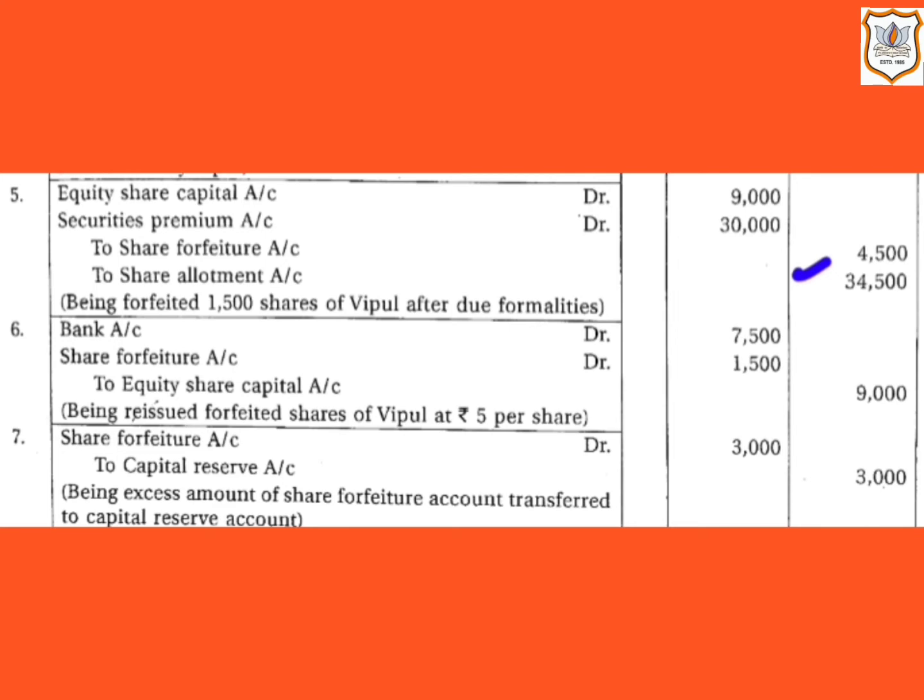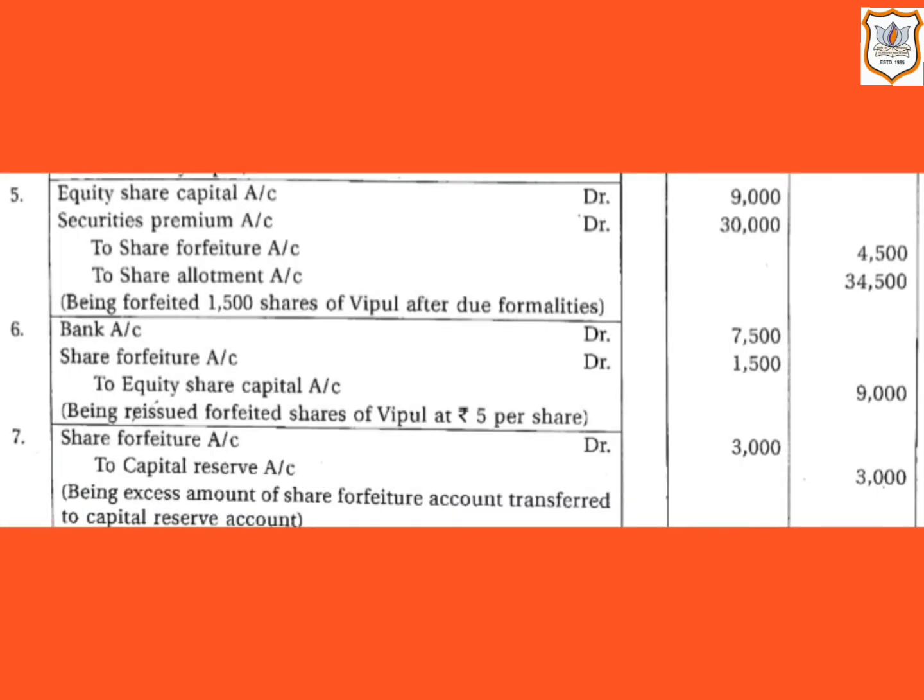Now, share allotment account will be credited by rupees 34,500, that is the amount not received at the time of allotment. So that is 1500 multiplied by 23. 23 is the price per share including premium at the time of allotment. So share allotment account will be credited by rupees 34,500. Now let us see the next journal entry.